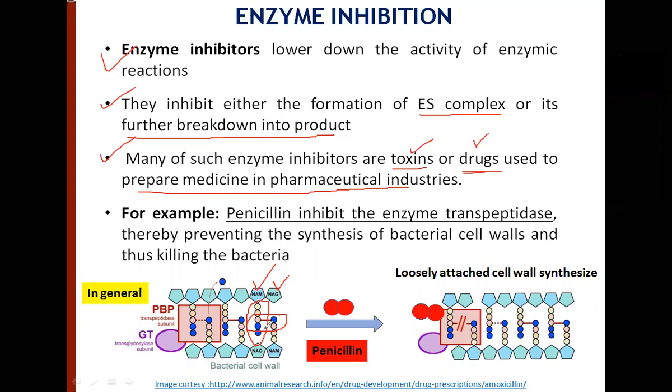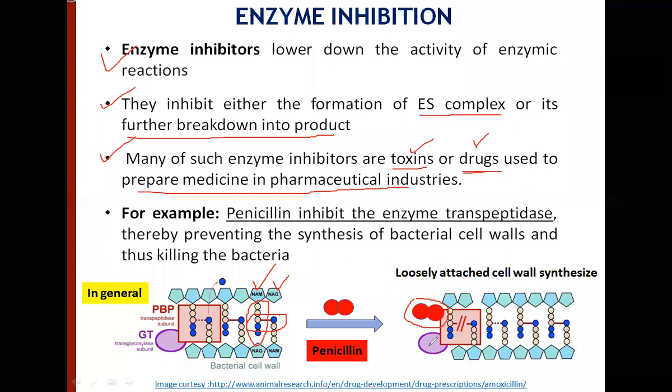What penicillin does is, penicillin binds to the enzyme transpeptidase. This is the penicillin molecule, and this is the transpeptidase subunit of the enzyme. So it binds to it and it prevents this cross-linkage formation. This cross-linkage formation is prevented, and as a result, the cell wall doesn't acquire the mechanical strength.